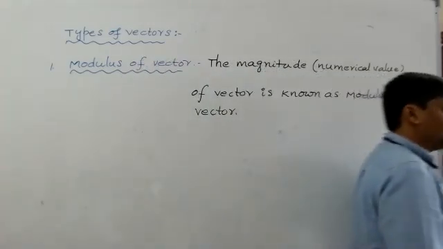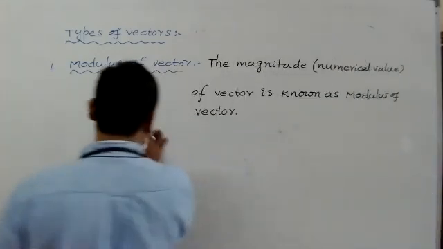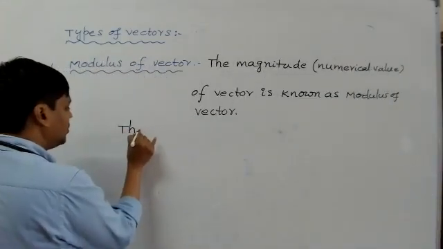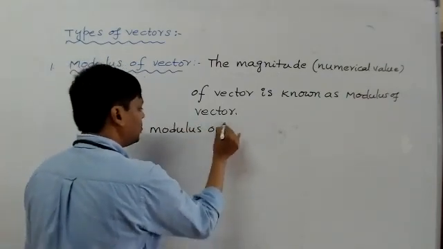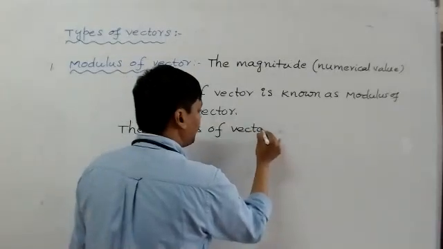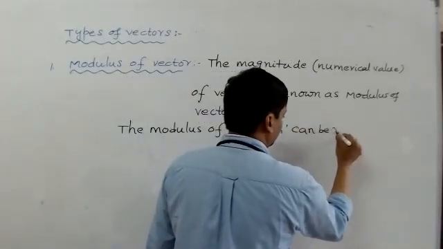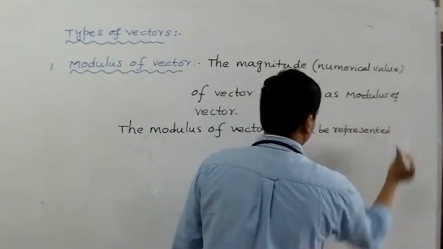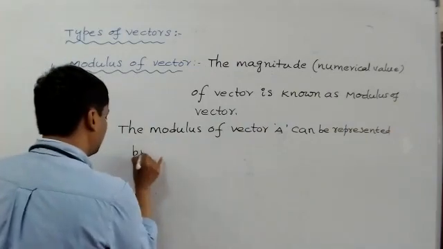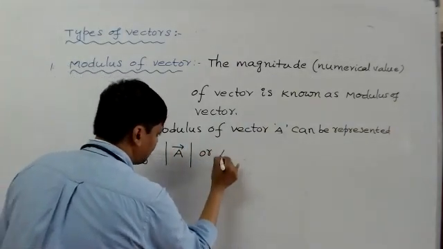The magnitude of a vector is known as modulus of vector. The modulus of vector A can be represented simply by mod A bar or A.